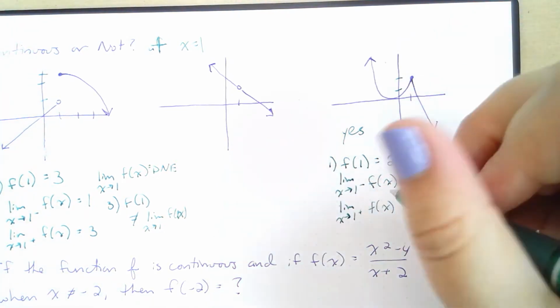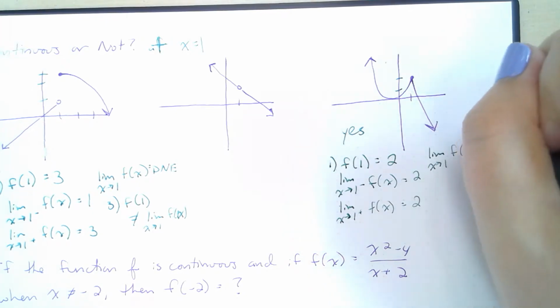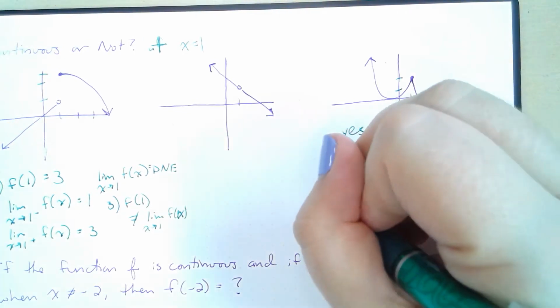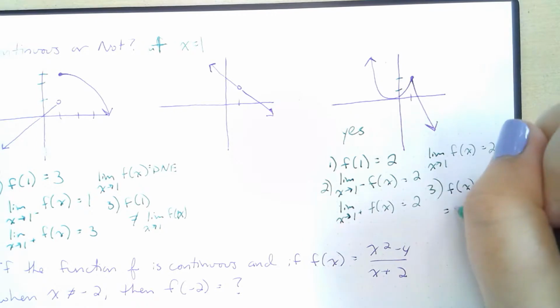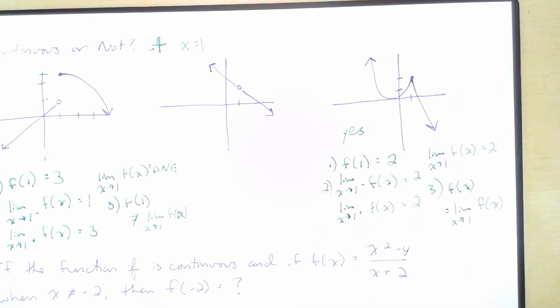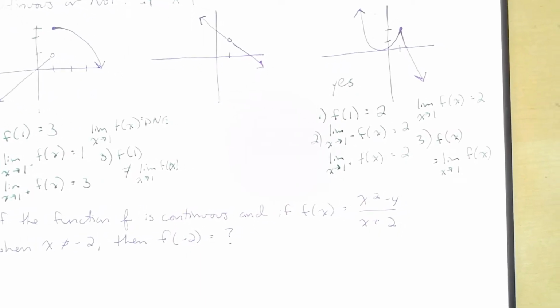So our limit exists: the limit as x approaches 1 of f of x is equal to 2. And for point 3, f of 1 is equal to the limit as x approaches 1 of f of x. Therefore, we do have continuity. So this might seem pretty intuitive, but it is really important that we know where continuity happens.